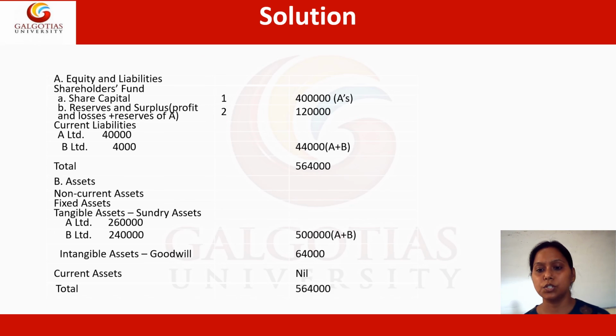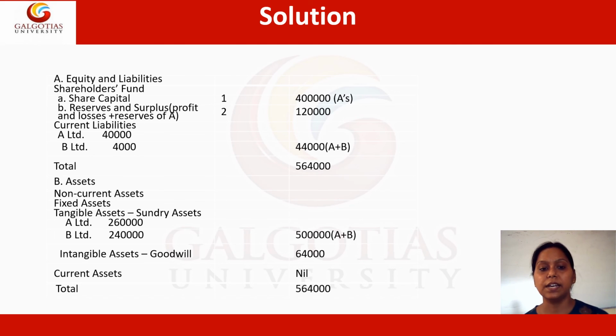In this question, no non-current assets have been given as far as fixed assets are concerned. Within that, we know tangible assets are there, and within the tangible assets we have sundry assets. We simply add up both values, company A's sundry assets as well as company B's sundry assets, and we come up with the amount of 5 lakh rupees. This is just a summation of the parent and the subsidiary.